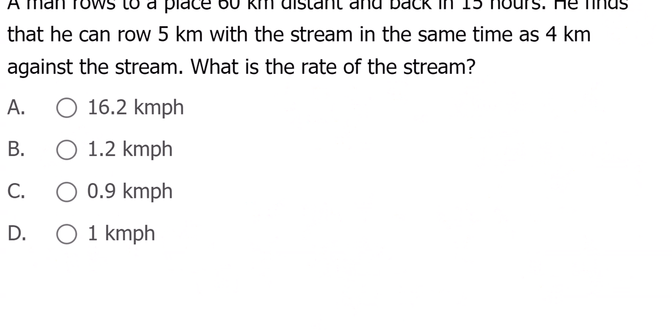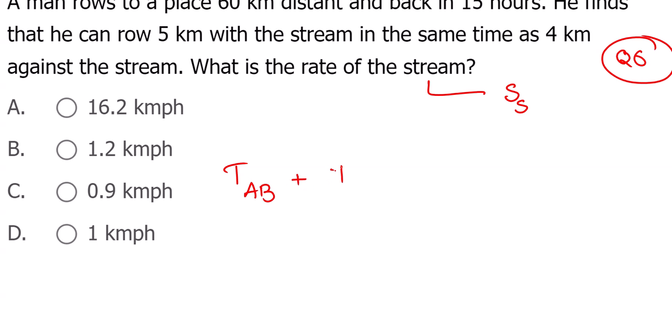See about the sixth question now. Boats and streams is a part of time and distance. I said time and distance is there. Rate of the stream means speed of stream you need to calculate. A man wants to go 60 kilometers distance and back. So time taken to move from A to B plus B to A is equal to 15.